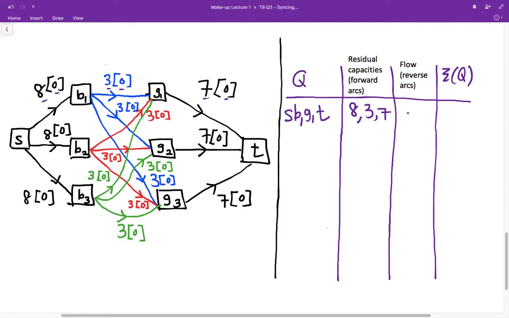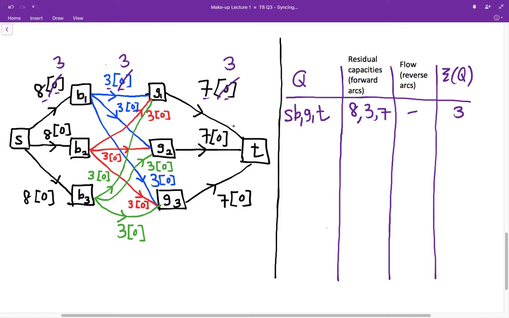There are no reverse arcs on this path, so epsilon Q, which is the minimum of the second and the third column, is 3, which means we can increase the flow along this path by 3. Let me do this now. I'm going to replace 0 by 3 on this path Q that we have just found. And we have the resulting revised flow.